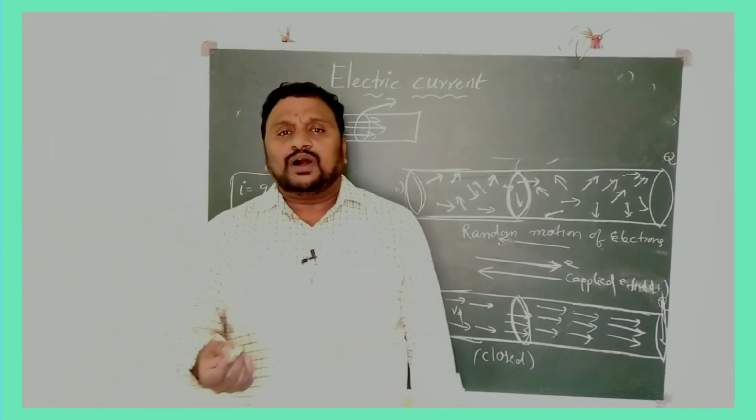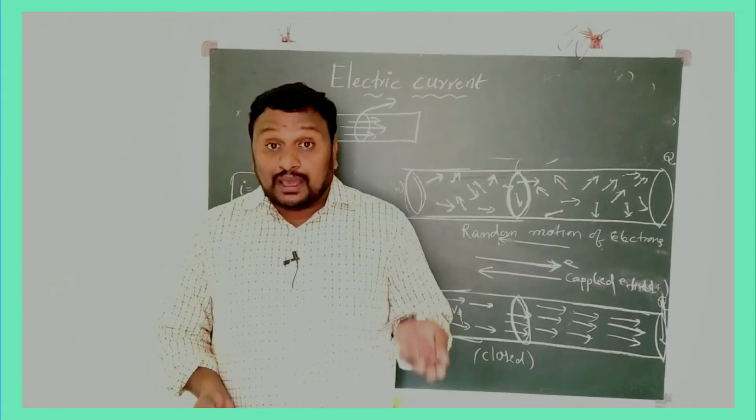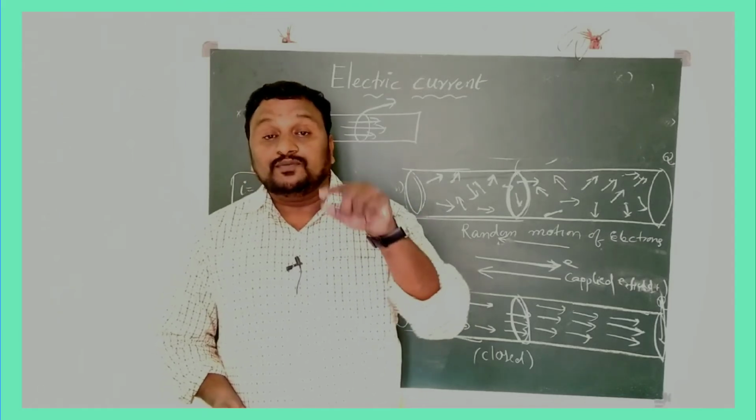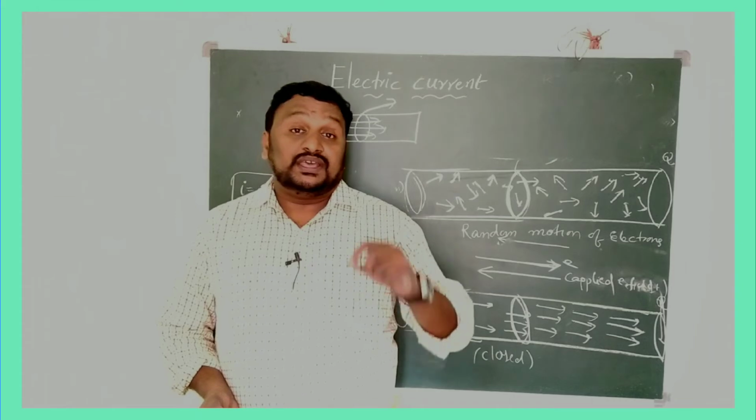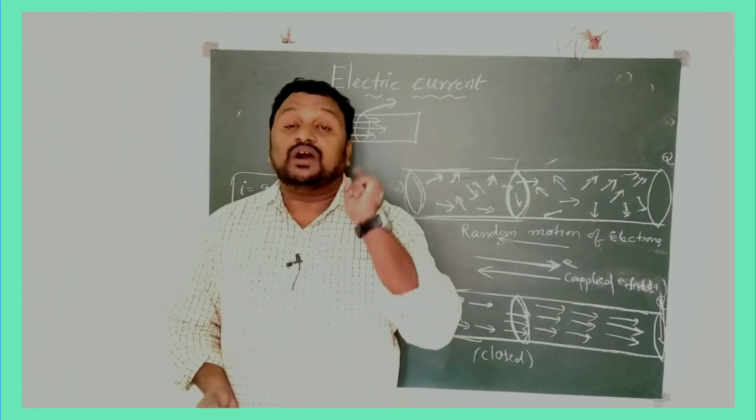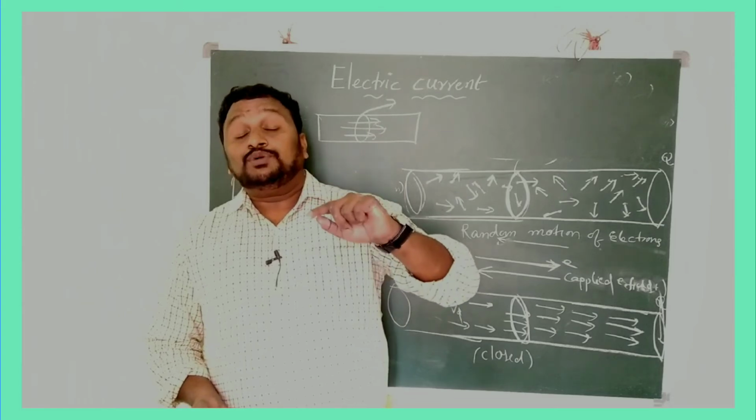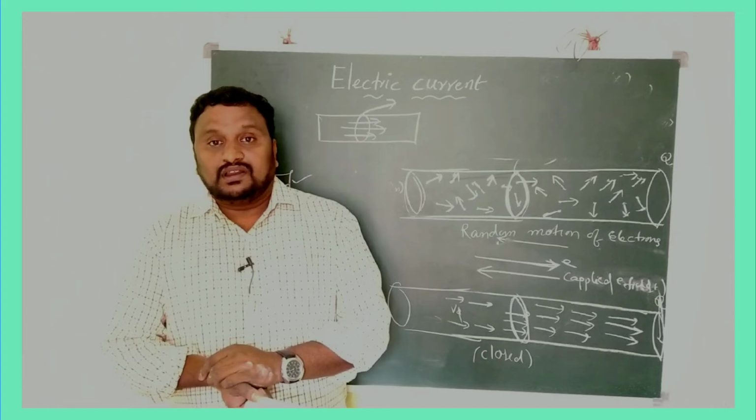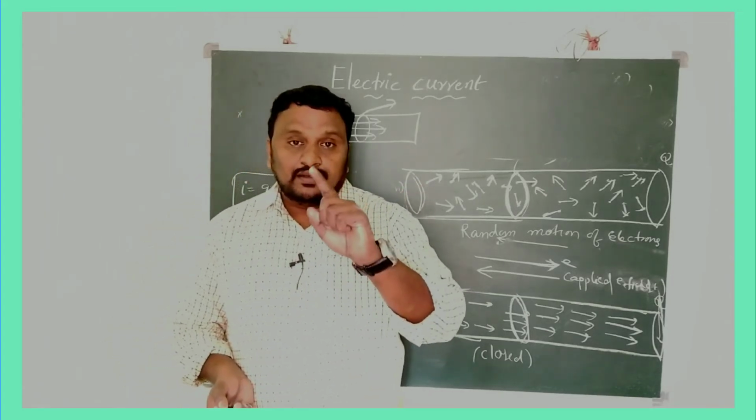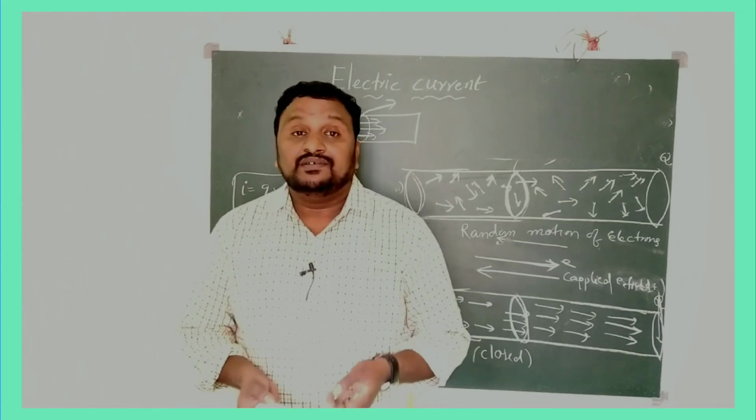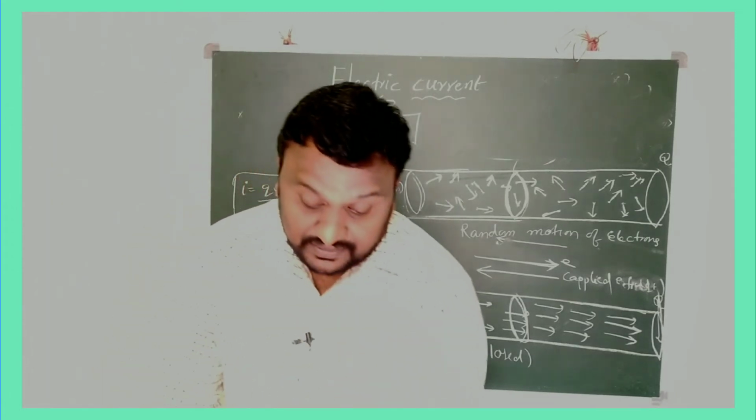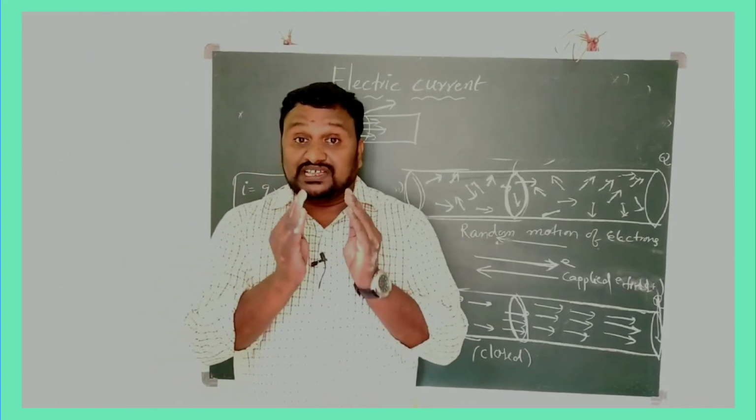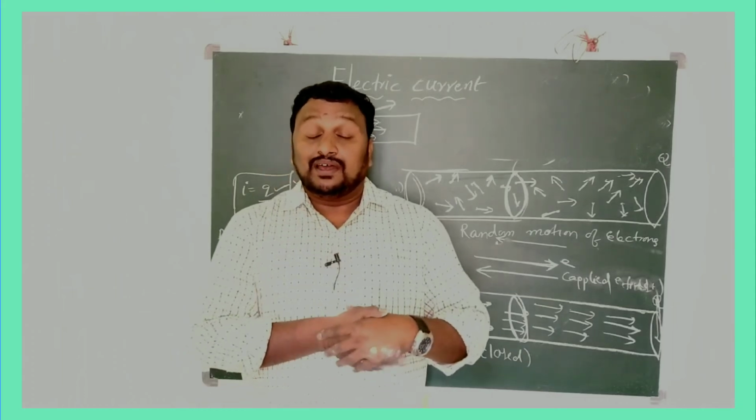Then how can we define 1 ampere? Simply, when 1 coulomb of charge passes through a particular area of the conductor in 1 second, the amount of current is said to be 1 ampere. Clear? So children, this is the Drude and Lorentz theory of electrons, the definition of electric current, and what is 1 ampere.